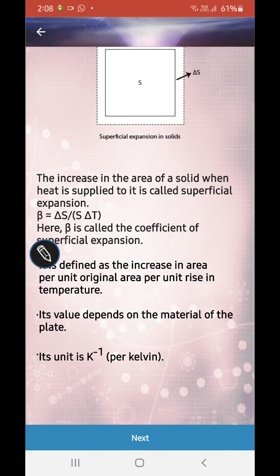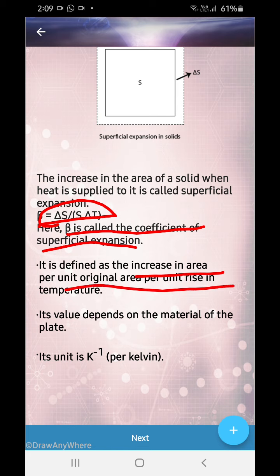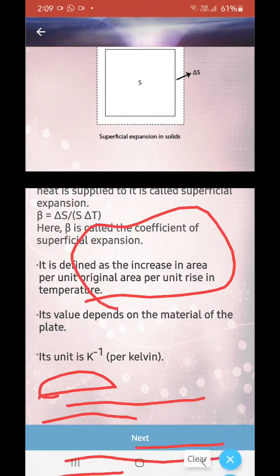Now see superficial expansion. The increase in the area of the solid when heat is supplied to it is known as superficial expansion. Beta is the coefficient of superficial expansion. Okay, it is defined as the increase in the area per unit area per unit rise of temperature. So if the whole ground increases, we will see that it's superficial expansion. This value depends on the material of the plate. Okay, its unit is per Kelvin.